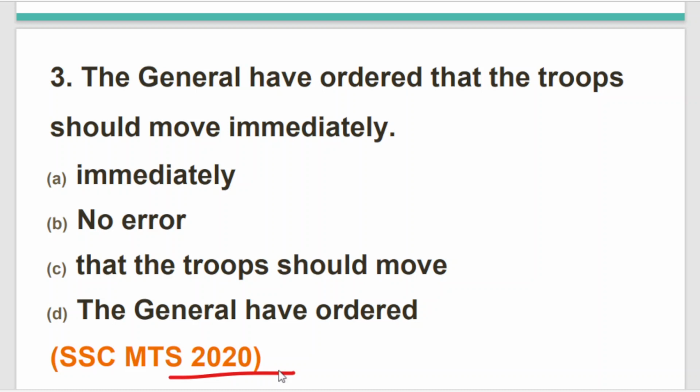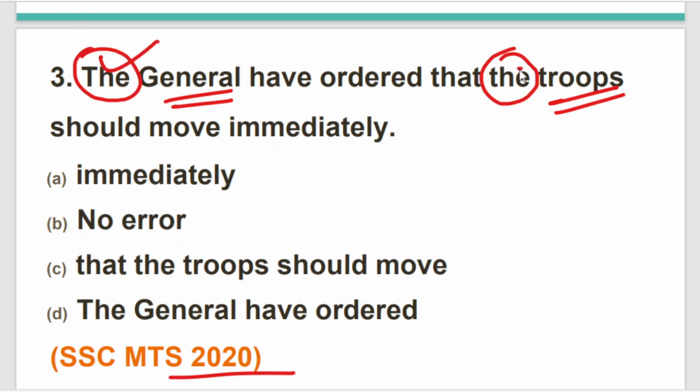Clearly in this question you can see that the definite article is used for general, since it is specified, and also another definite article is used for troops. That means who ordered whom. General ordered troops, and for those two reasons the definite article the is used.